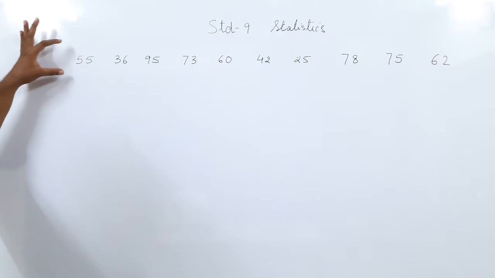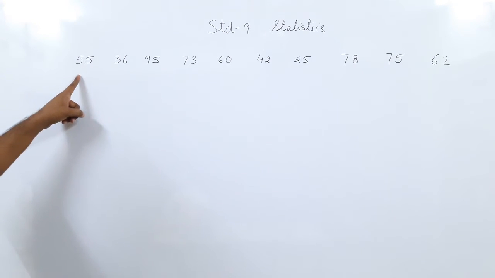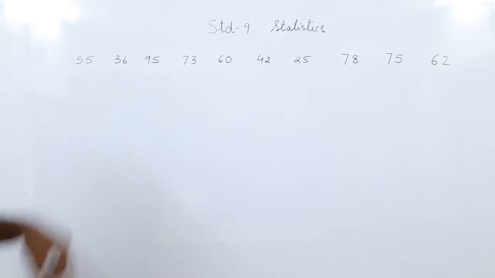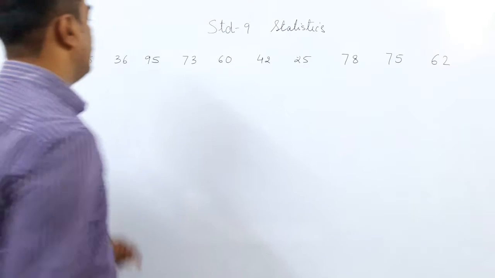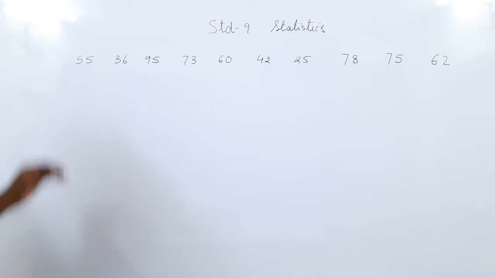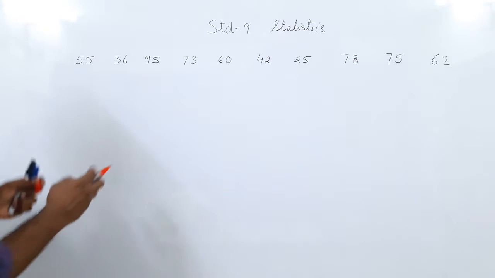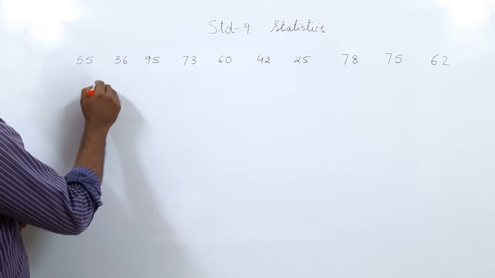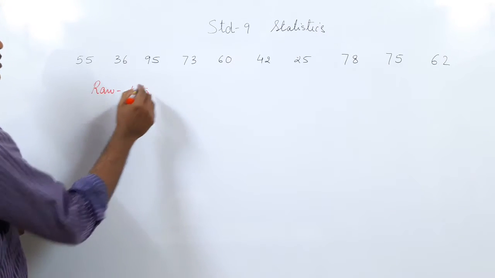Now, on the board, we have the mathematics test marks of 10 students. You can count 1, 2, 3, 4, 5, 6, 7, 8, 9, 10. So, the mathematics marks of 10 students out of 100 are given on the board. Now this is raw data. Why is it called raw data? Because the marks are taken as they are.